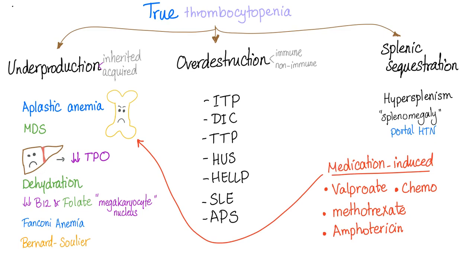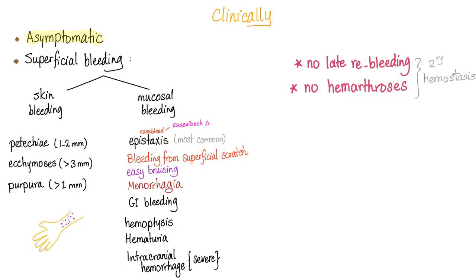There is another cause called medication-induced. How does the medicine induce thrombocytopenia? By damaging the bone marrow, called myelosuppression, such as valproic acid, chemotherapy, methotrexate, amphotericin B. If you ask a pharmacologist, he will give you a very big list that can wrap around the planet Earth twice. Clinically speaking, many cases are asymptomatic, or they can have symptoms such as superficial bleeding.